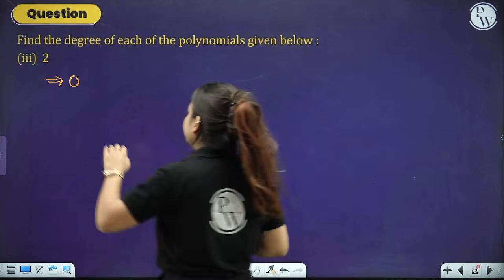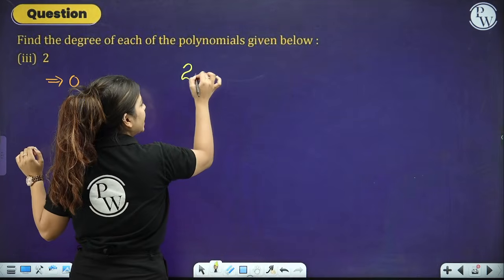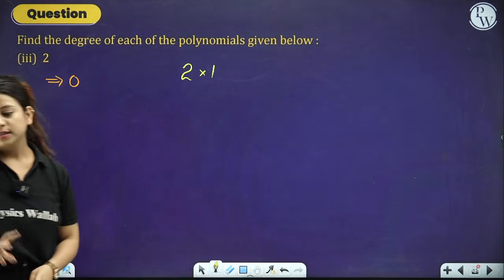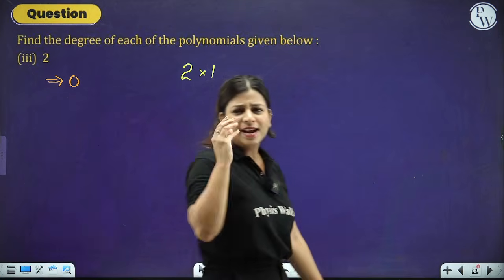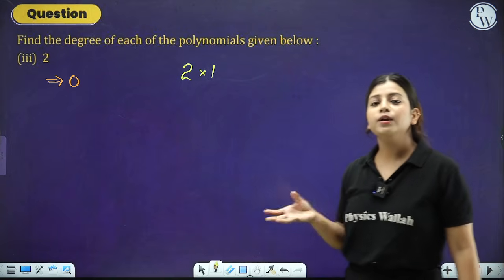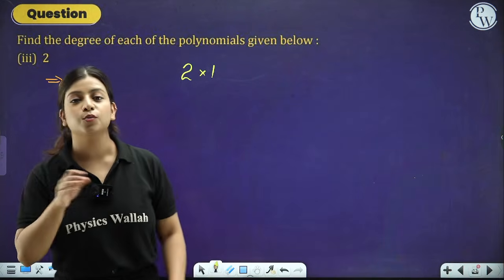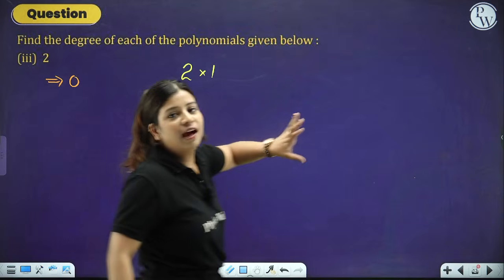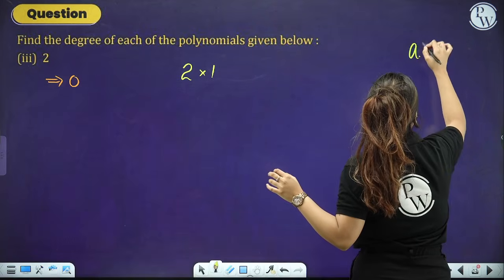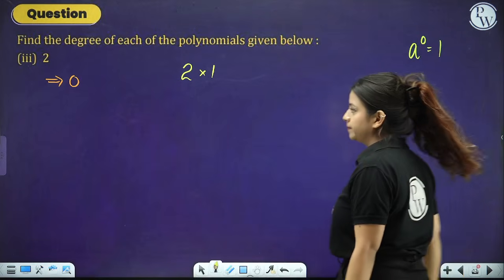First of all, tell me, can we write this 2 as 2 into 1? Just tell me yes or no. Come on, comment this down. We can write any number as that number into 1. We can write 3 as 3 into 1, 5 as 5 into 1, 2 as 2 into 1. Now, as we have learnt in exponents, any number raised to the power 0 is 1.